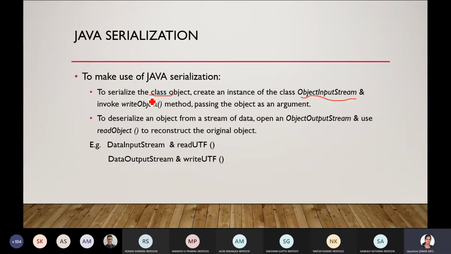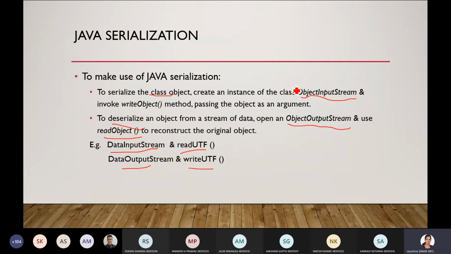To deserialize at the destination, use ObjectInputStream and the readObject call to construct the original object.